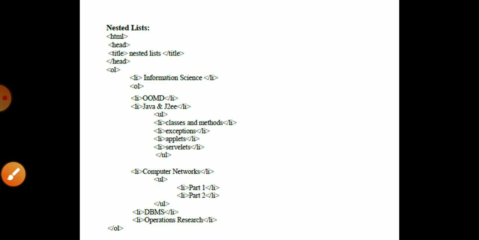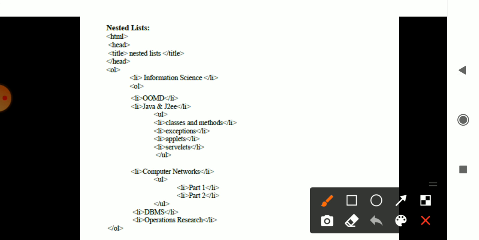Then you have the nested list. You know the meaning of nested. So I may be mixing up the ordered and unordered list. That is said to be the nested list. Okay, you have HTML, head, nested list head, then OL, the ordered list.